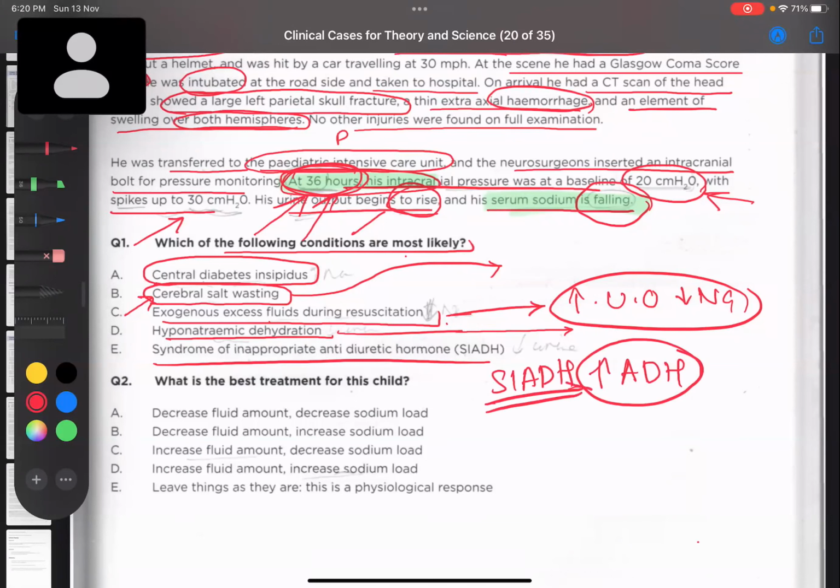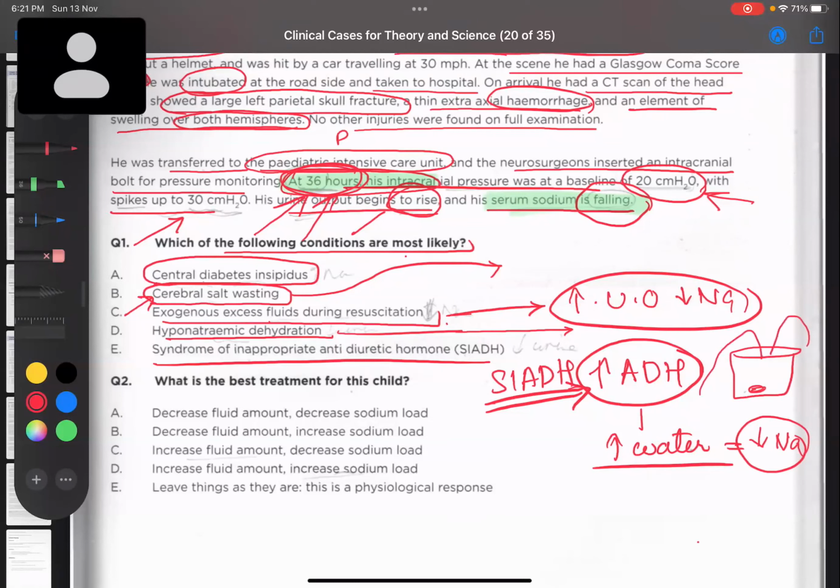In syndrome of inappropriate ADH, there will be an excessive amount of antidiuretic hormone. As a result, there will be more water reabsorption. And what will happen to the sodium? Sodium will decrease because water reabsorption is more. Think of a glass: you have some salt and you are putting in a huge amount of water. Shouldn't that be a dilutional effect? As a result, sodium concentration will decrease.